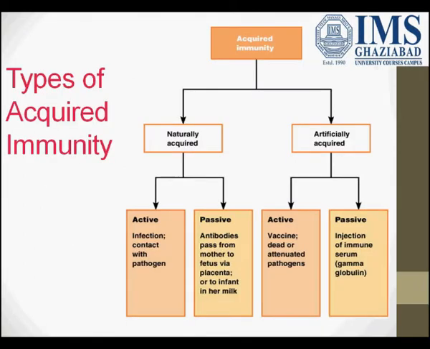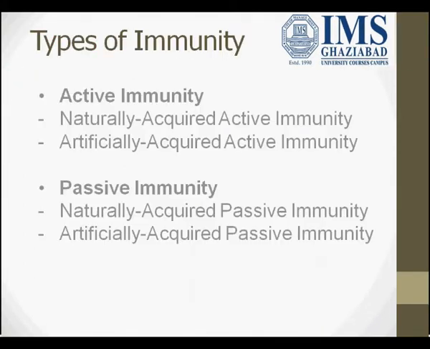So what is active immunity? Active immunity, we can say, is innate and acquired, as I have discussed. Innate means present by birth. When our body is infected with certain foreign particles, it is able to recover from that pathogen, microbe or disease. And acquired immunity is the immunity which we acquire after birth.